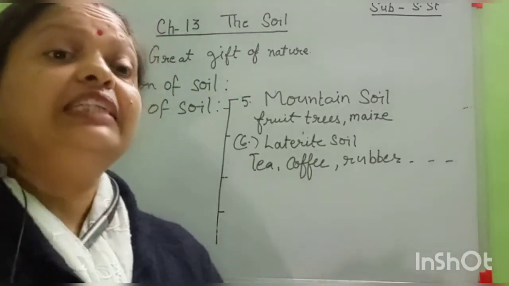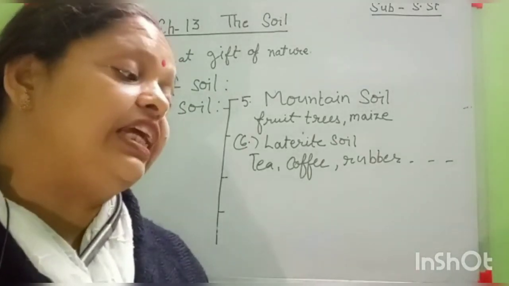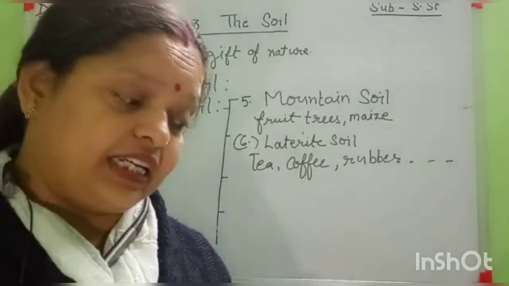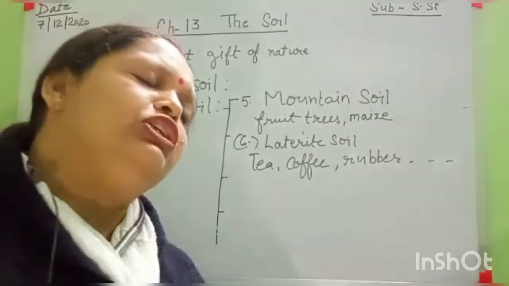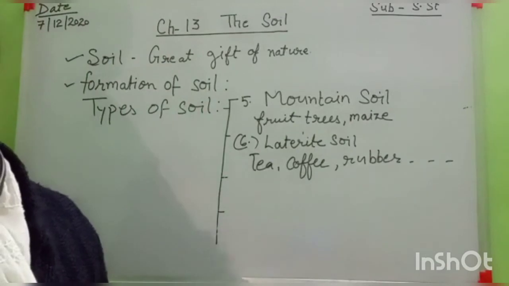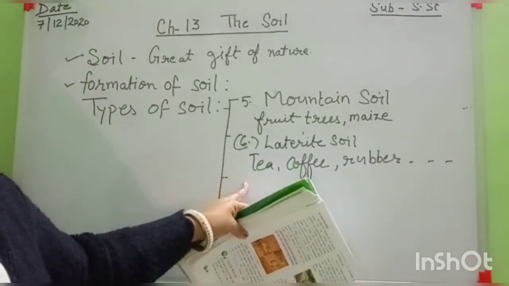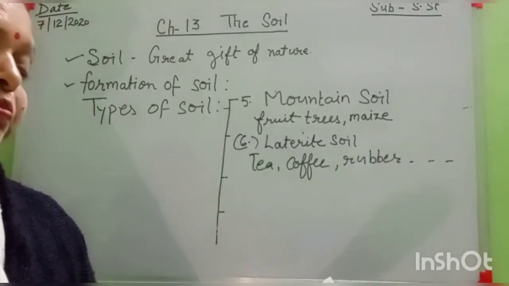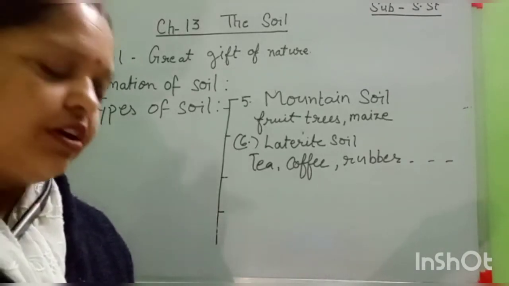Remember that laterite soil is found where there is heavy rainfall and the temperature is very high. A large quantity of manures and fertilizers needs to be added to this soil to make it fertile, because the soil fertility is not good.